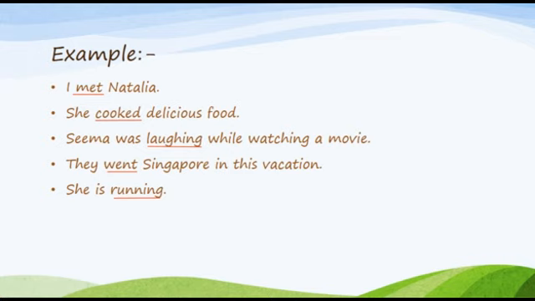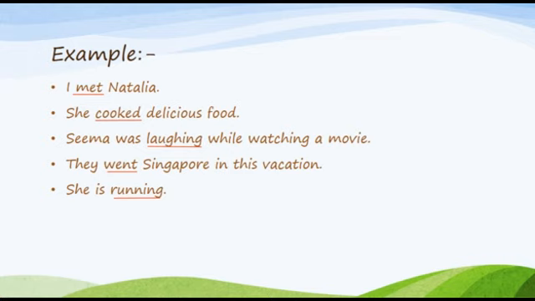Is it a transitive verb or not? We just have to check this out. Seema was laughing. Why was Seema laughing? When was Seema laughing? So, why and when we are having the answer of both, but we don't have the answer of what and whom in here. So, the object is not available here and it is not a transitive verb. Other than that, what is it? It is an intransitive verb.